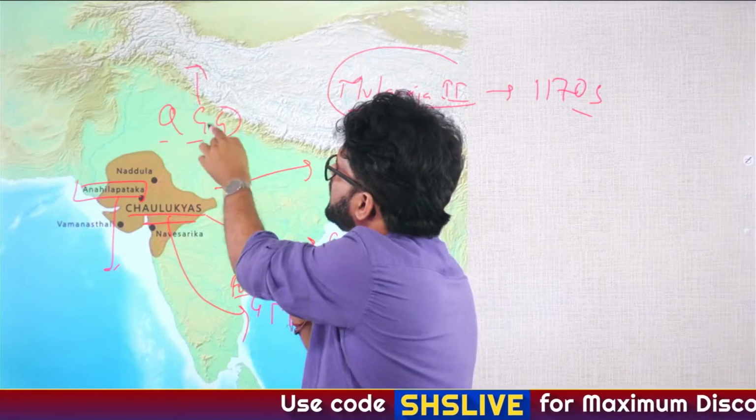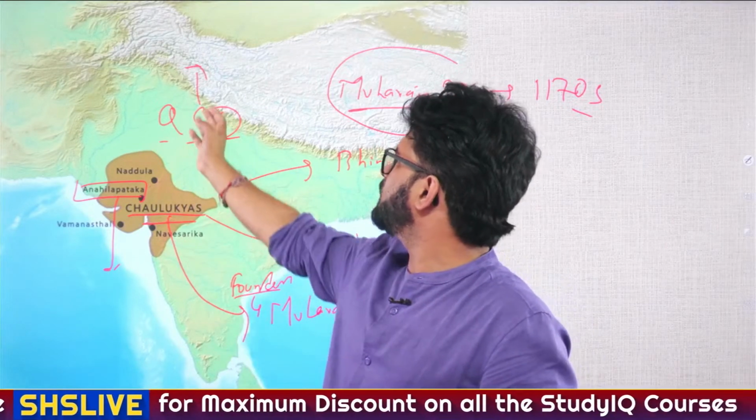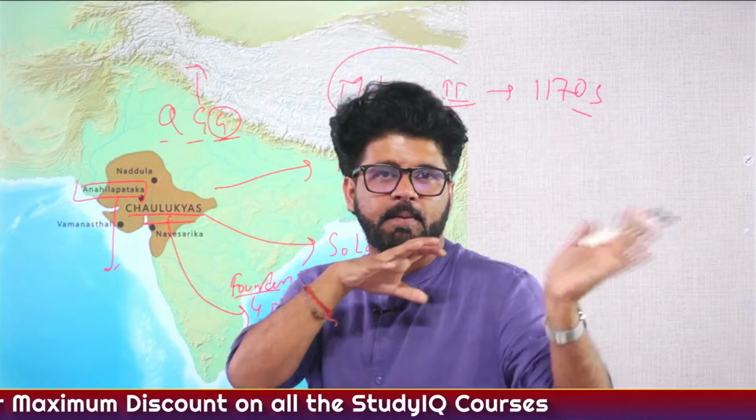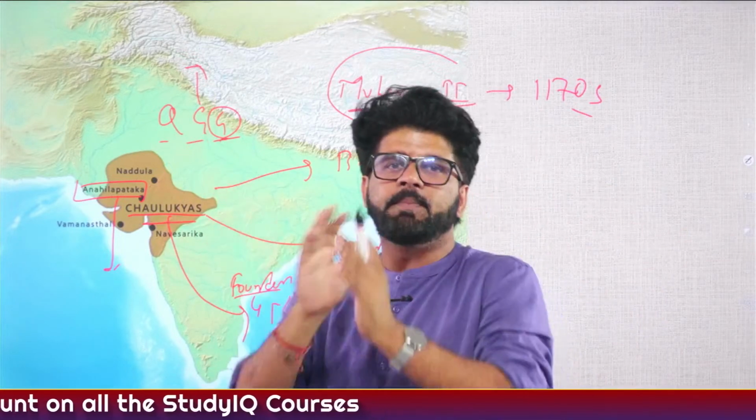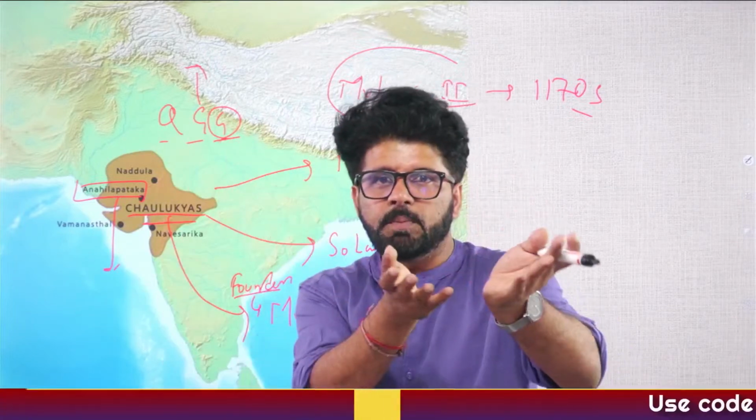And then Ghori, or Muhammad Ghuri as he is known, was one of the vassals. This Ghurid empire was under the Ghaznavid empire earlier. And then when the Ghaznavid empire became weak, the Ghurid empire became independent. And from there emerged Muhammad Ghuri.